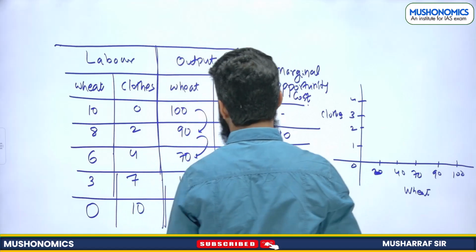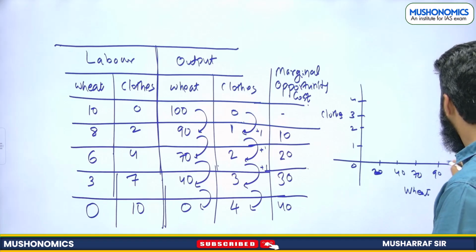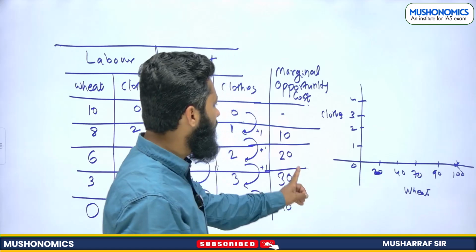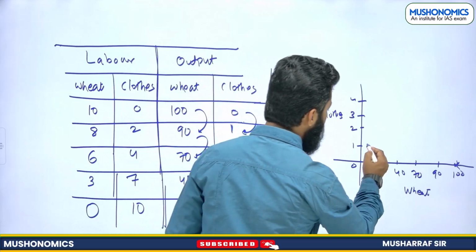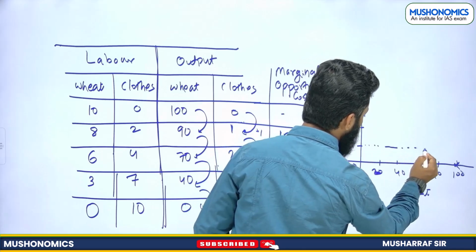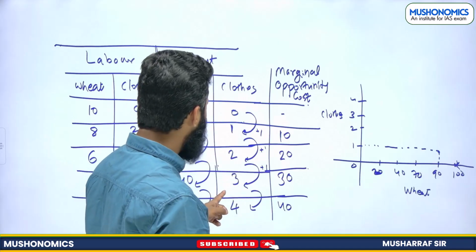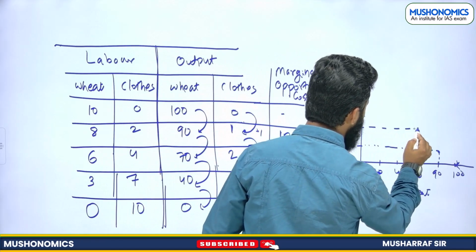First point, as you can see, 100 units of wheat and 0 units of cloth. Then 90 and 1. This is the point, right? Then we have 70 and 2. This is the point.